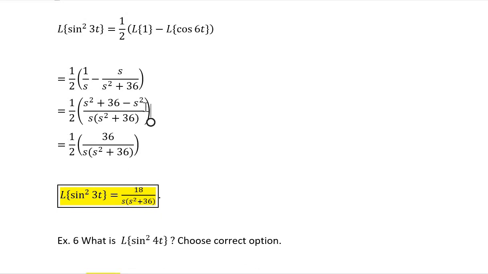So s square minus s square gets cancelled, and this is 36 upon s into s square plus 36. 2 and 36 becomes 18, and the answer is 18 upon s into s square plus 36. This is the Laplace transform of sin square 3t.